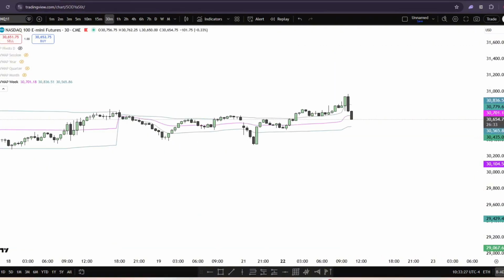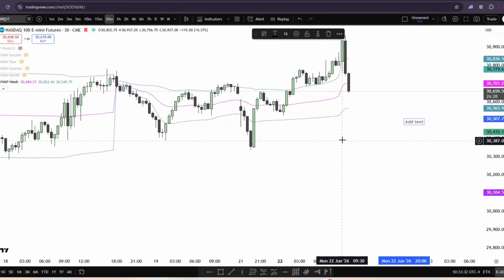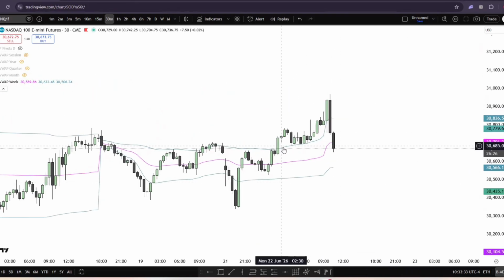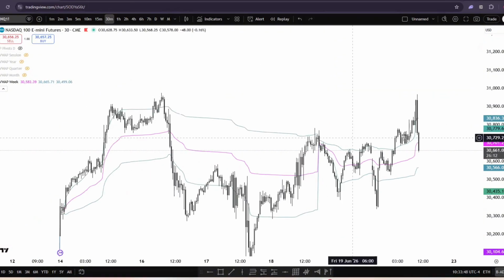All right, let's turn that back on. As you can see, that is the first standard deviation high of the weekly time frame, and once we broke out towards it, it has been holding as a dynamic support. So my idea is, as long as this holds, it is okay for us to go towards those buy side liquidity up here.